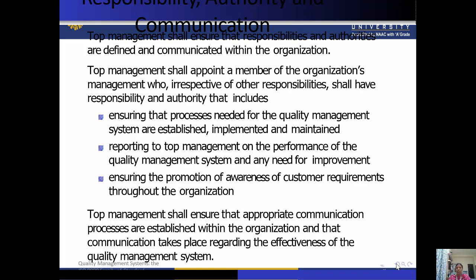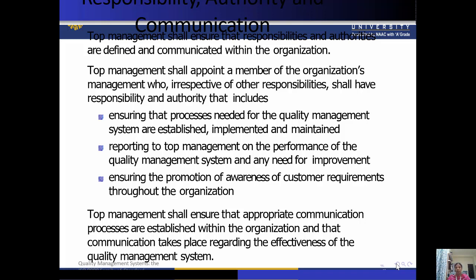Now, top management shall appoint a member of the organization's management who, irrespective of other responsibilities, shall have responsibility and authority that includes ensuring that processes needed for the quality management system are established, implemented and maintained.